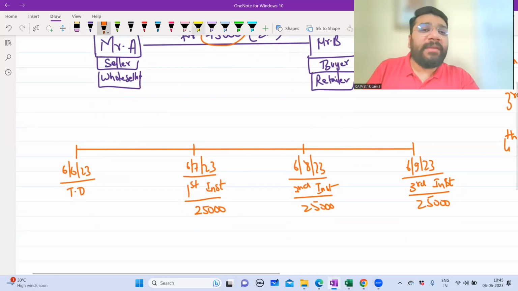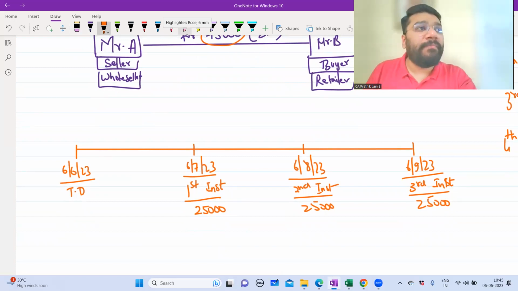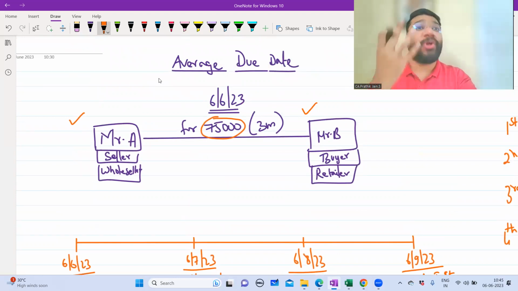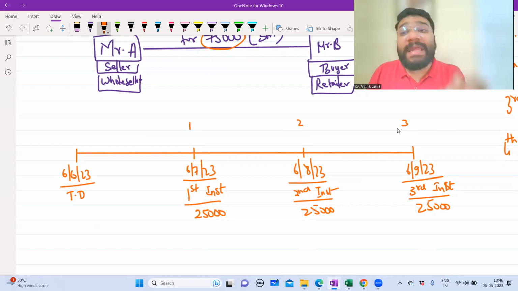Now listen to me very carefully. We are saying that we want to agree on a date on which the entire 75,000 is paid in one shot. So now if you ask the seller, tell me a date on which you want 75,000 to be received in one shot as a lump sum payment, out of these three dates, which date will the seller prefer to receive the full 75,000 in one shot?